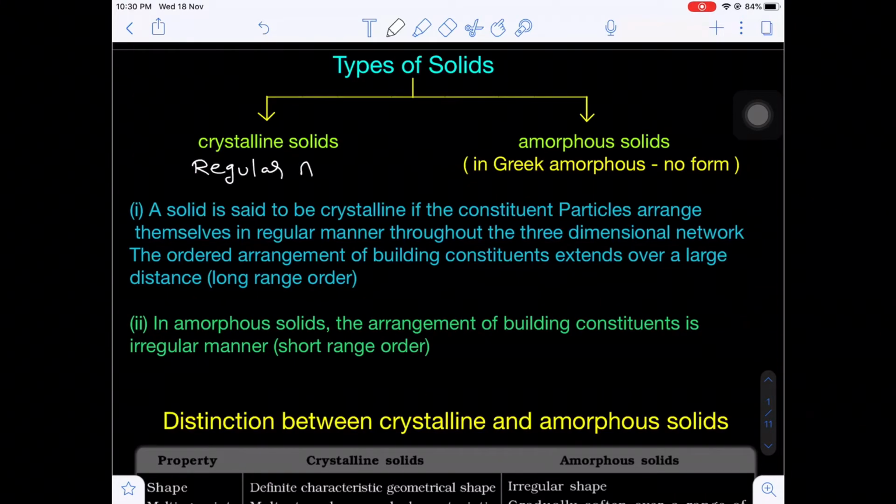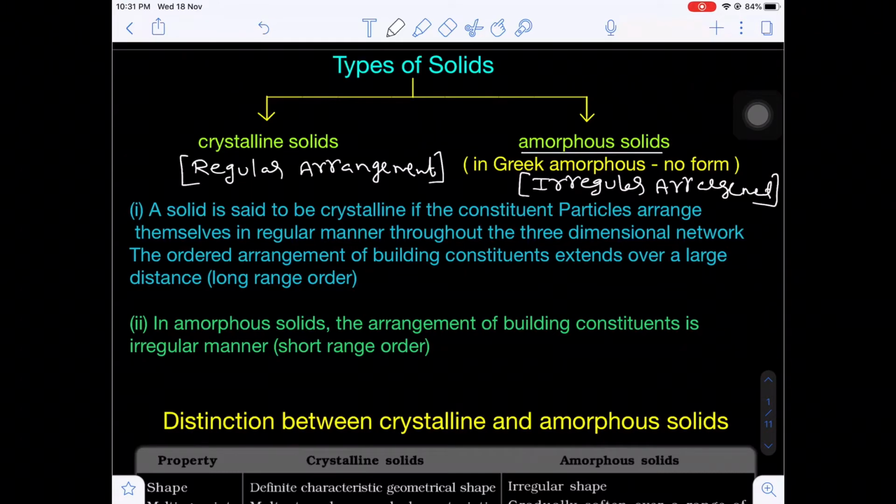Regular arrangement of the constituent particles in crystalline solid. Yes or no? But whereas in the amorphous solids, irregular arrangement of the constituent particles. If the constituent particles arrangement will be regular in the three-dimensional space, that is called crystalline solid. If the constituent particles are arranged in an irregular arrangement, the solid will be called amorphous solid. This is the basic difference.